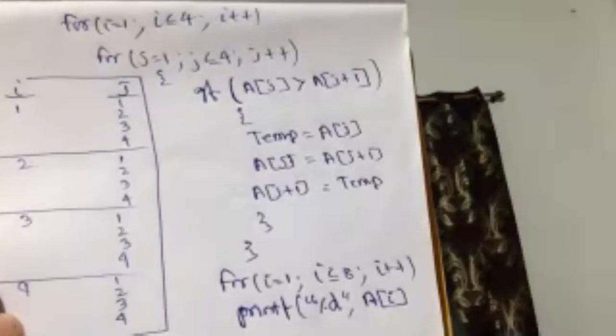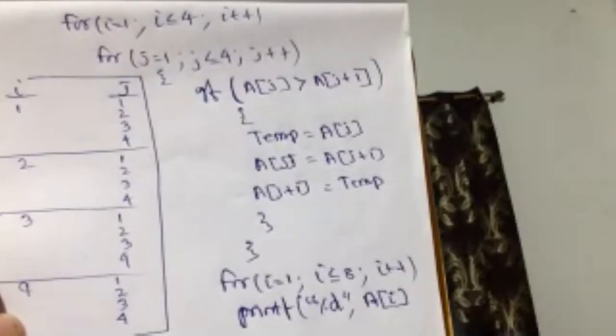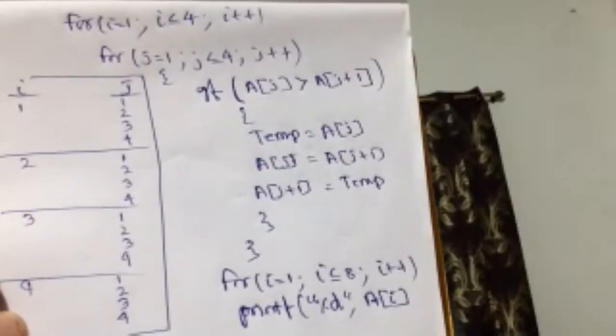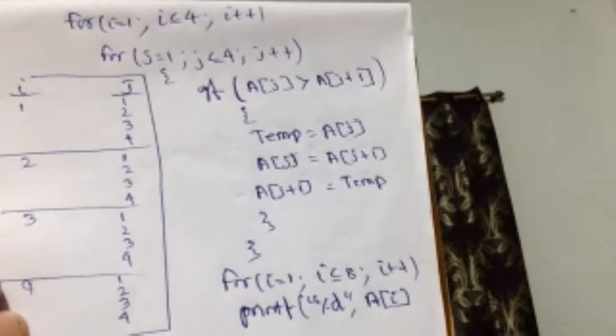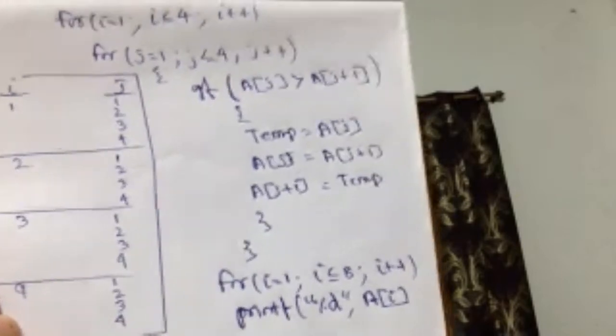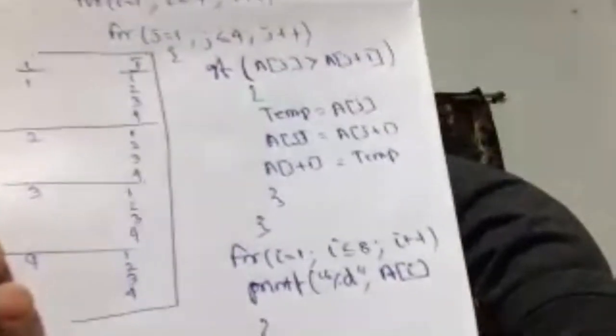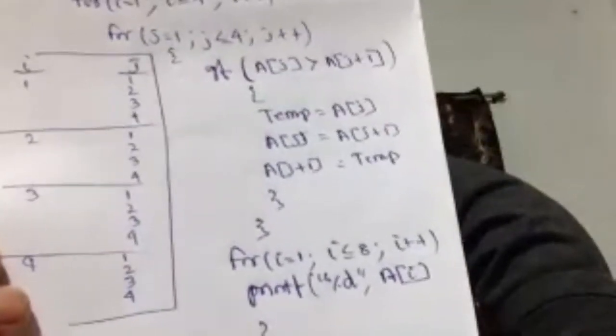We will check. Sir, in the for loop, here you see, i less than equal to 4, but at the end it is i less than equal to 8. Sir, I guess no, there's 8 everywhere. Acha. Make it 8. It's not a problem.